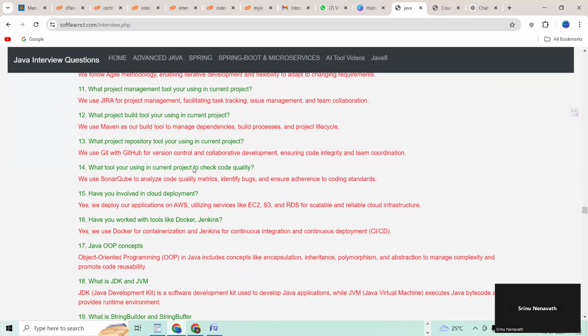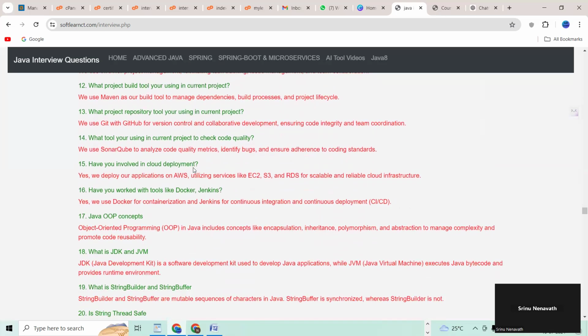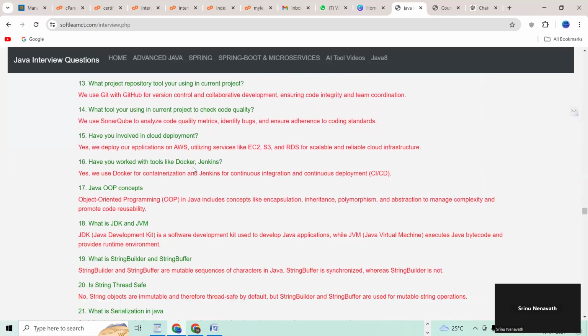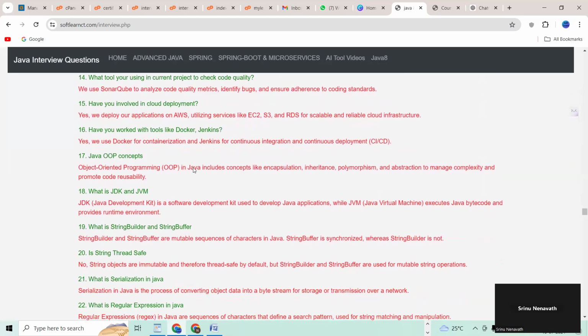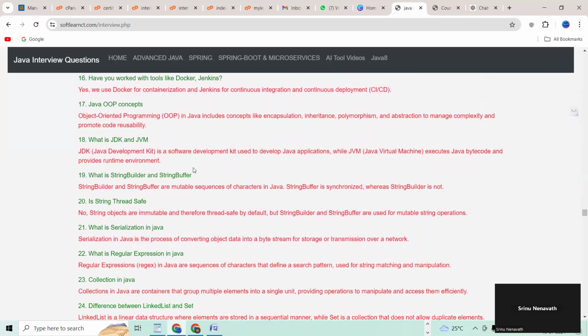12th question. What project build tool are you using in the current project? 13th question. What project repository tool are you using in the current project? 14th question. What tool are you using in the current project to check code quality? 15th question. Have you been involved in cloud deployment? 16th question. Have you worked with tools like Docker or Jenkins? 17th question. Java OOPS concepts.